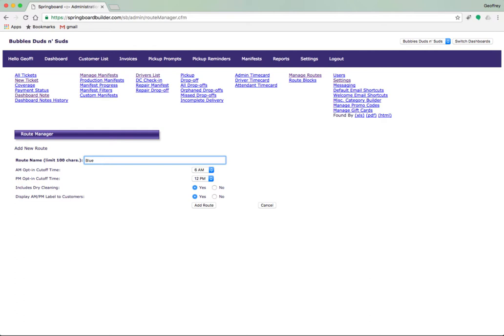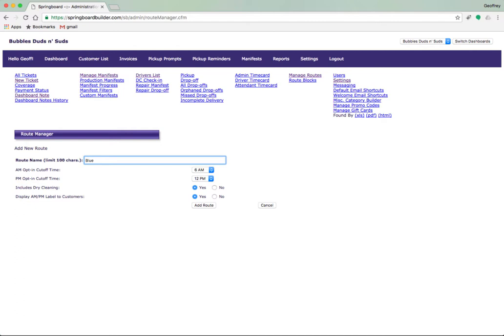So when you're setting up your cutoff times, think about what time you need your drivers to get out the door, and then subtract an hour or two. If you want your drivers on the road by 7 a.m., you might set the AM cutoff time for 5 a.m. That means that customers can schedule pickups right up until 5 a.m., but your drivers still have a couple of hours to organize their route before checking it out.